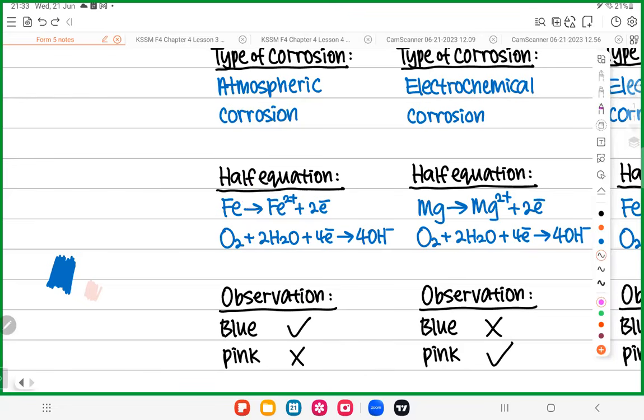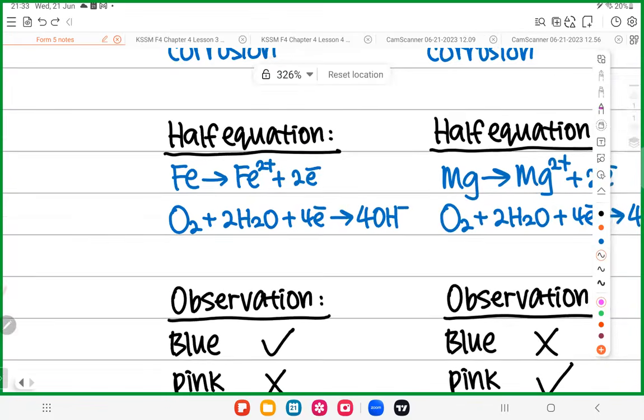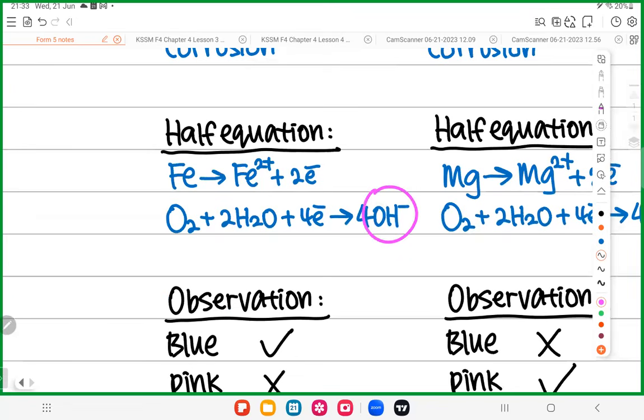The next one is tricky. Will you see pink color? Actually, to be frank, the pink color is not important at all. But do you see the pink color? No, you won't. Why? Listen, by right, you have OH minus. OH minus means alkaline. When it's alkaline, by right, you should see the pink color. But how come you don't see it?